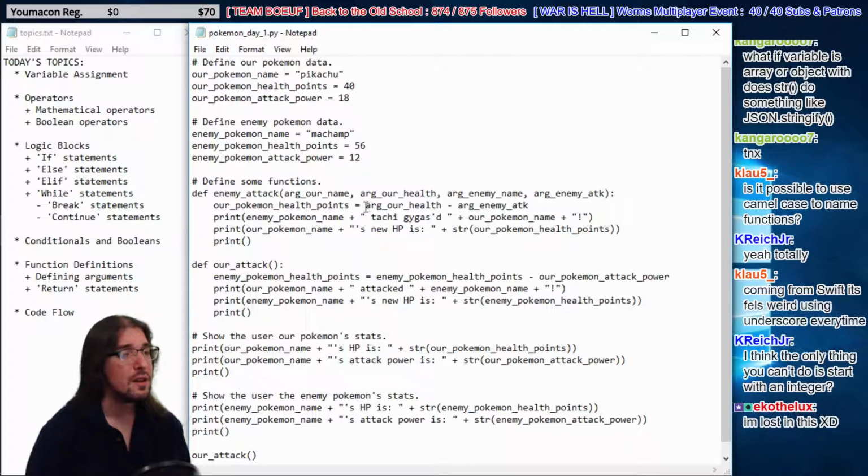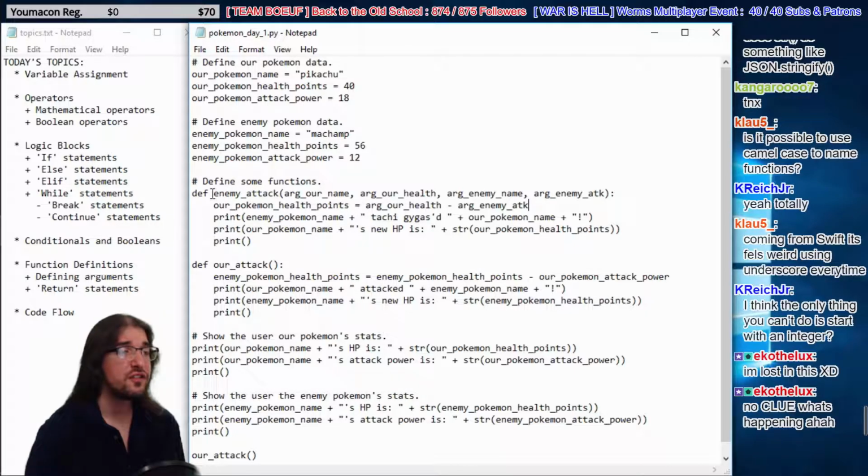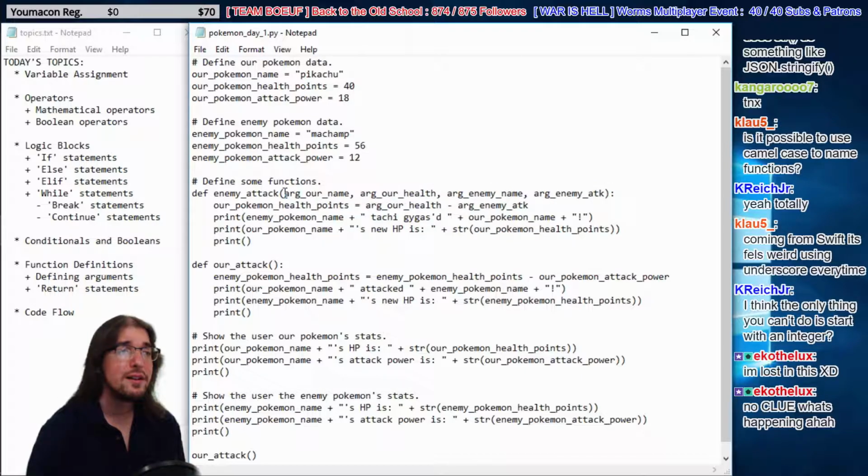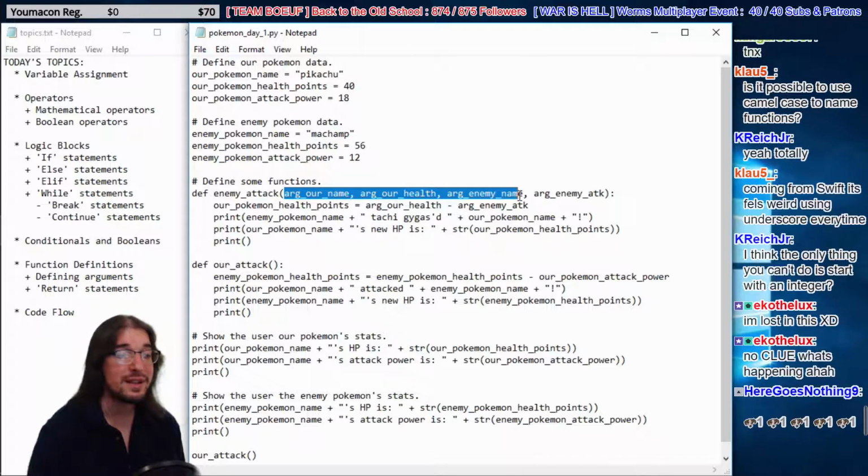Okay. So what we're saying now is, whenever we call enemy attack, it needs all this data that we're going to provide for it, right? And when we provide it, it's like an assignment. So now we have our name and our health and enemy's name and enemy attack.